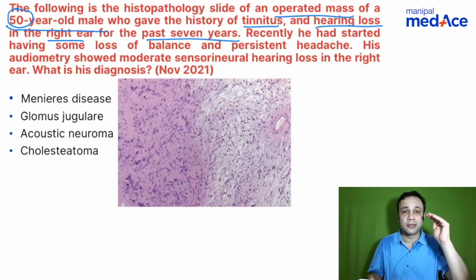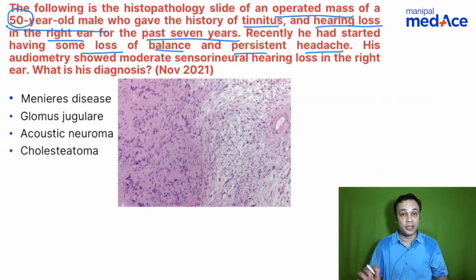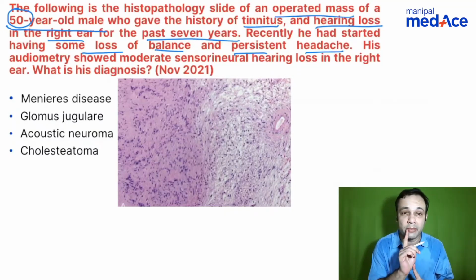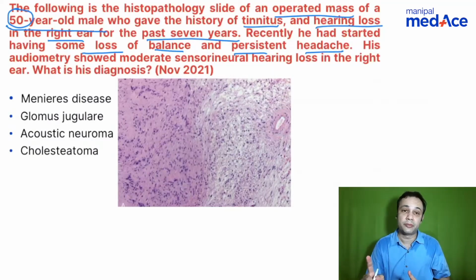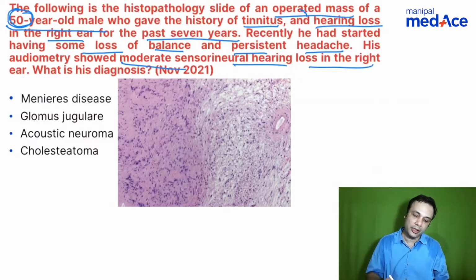If you look at the ear symptoms, tinnitus and hearing loss are present in this patient. There is some loss of balance and persistent headache present. Nowhere have they mentioned ear discharge. Elderly male, operated. His audiometry showed moderate sensory neural hearing loss in the right ear. So what would be the diagnosis? Not looking at the image, just by looking at the clinical picture, what would you diagnose the patient as?